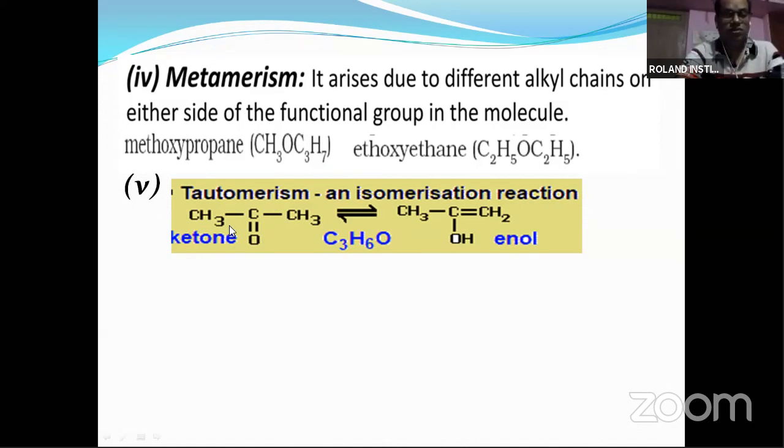Next we'll go for tautomerism. Here it is simply the keto and enol forms. Both are interconvertible by a reversible process, with the same molecular formula. That is called tautomerism. So these are all about isomerism. I will discuss it because it will reflect in your designing of new molecules. So that is most important before going to stereochemistry.